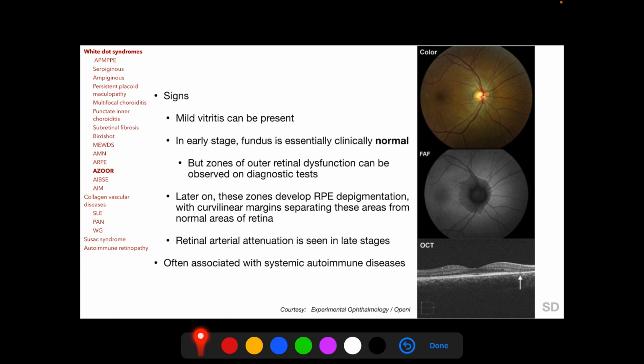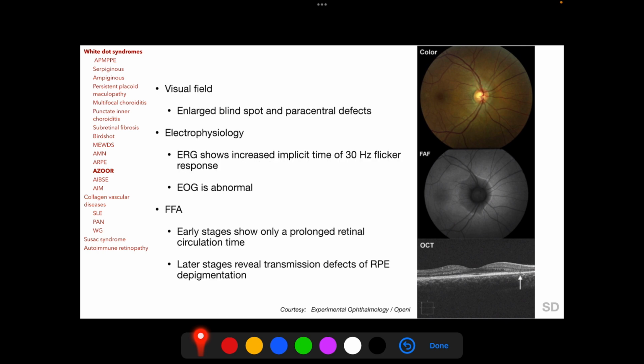Later on in the disease, these zones, which are essentially clinically normal in the early stage but show outer retinal dysfunction on diagnostic tests, develop RPE depigmentation visible clinically, and these zones of RPE depigmentation have curvilinear margins separating them from normal areas of retina. Retinal arterial attenuation is seen in late stages, and AZOOR is often associated with systemic autoimmune diseases. So here we find peripapillary RPE changes later in the disease. Visual field testing in AZOOR typically shows enlarged blind spot. Paracentral defects may also be found.